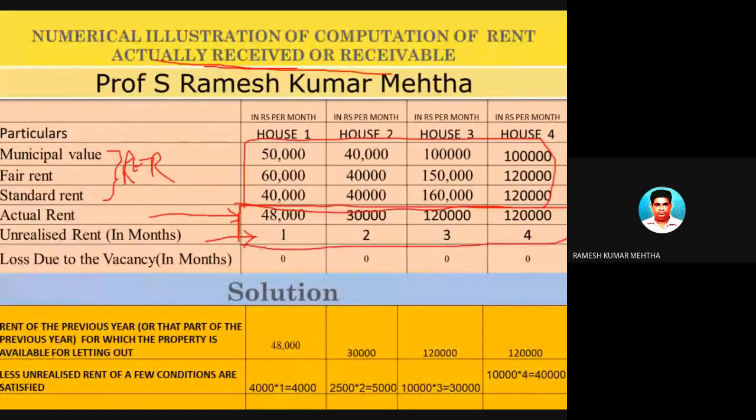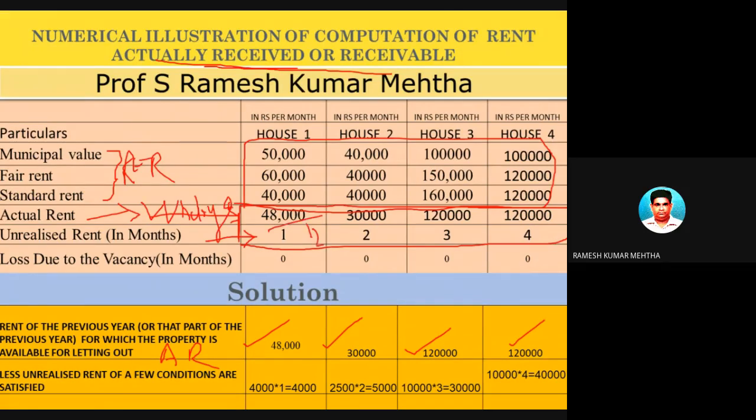So solution, how to find out the actual rent received or receivable. Now the actual rent is 48,000 in the first case, 30,000 in the second case, 1,20,000 in the third case, and 1,20,000 in the fourth case. I told you that the first step is the actual rent at which it has been let out, which is 48,000, 30,000, 1,20,000, and 1,20,000. Now what are you supposed to do? This is the actual rent for the whole year. When nothing is mentioned here, it is for the whole year.